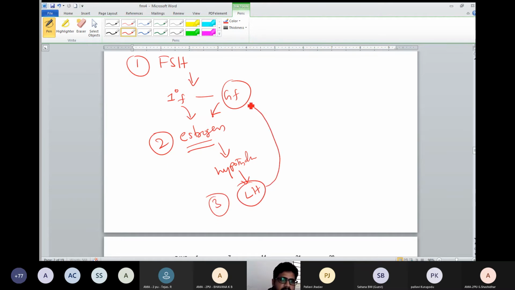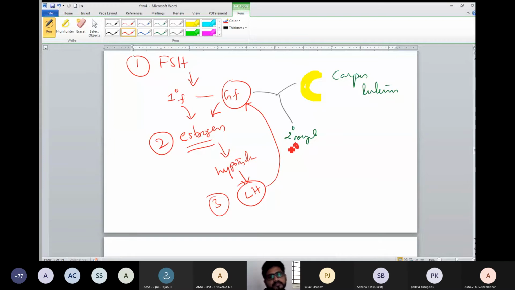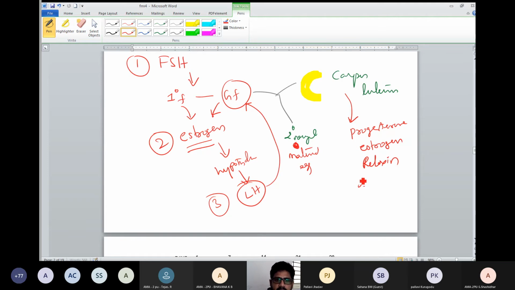This luteinizing hormone acts on the Graafian follicle. Then the Graafian follicle produces two structures: one is the corpus luteum, and the other is the secondary oocyte, a small, matured egg. This corpus luteum now releases progesterone, again estrogen, relaxin and inhibin.